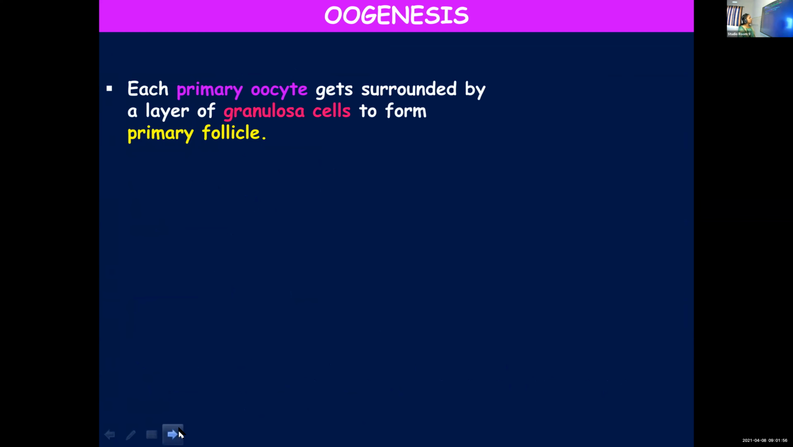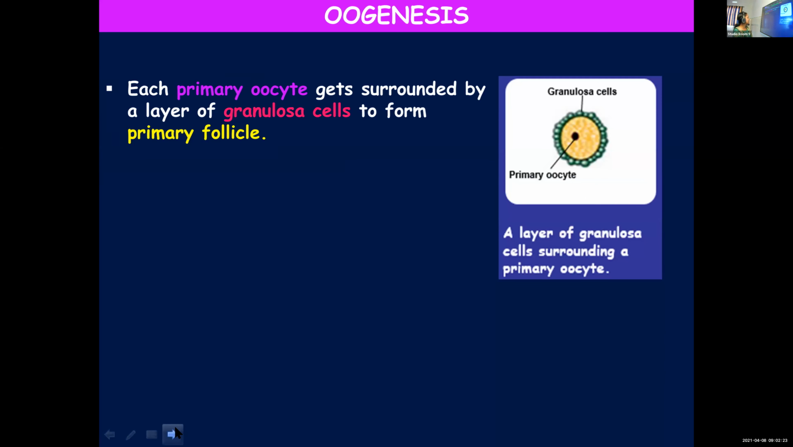Each primary oocyte gets surrounded by a layer of granulosa cells. Only division is arrested, but it undergoes some changes. It undergoes some other development, like formation of more and more cells around it. All that will be carried on, whereas the division will be withheld. Each primary oocyte gets surrounded by a layer of granulosa cells to form a primary follicle.